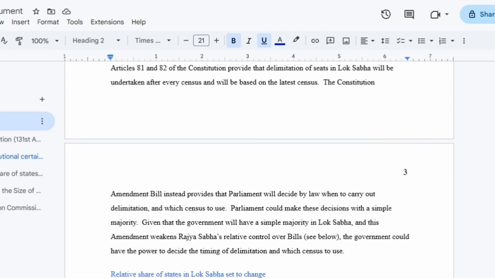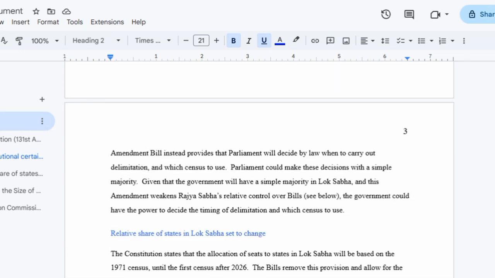The second issue that this bill has, and the opposition has raised, is that the relative share of seats in the Lok Sabha is set to change. We all know that the bill removes the provision and allows the next delimitation to be based on the 2011 census. So this change may lead to a significant shift in the share of seats in the total seats in Lok Sabha.